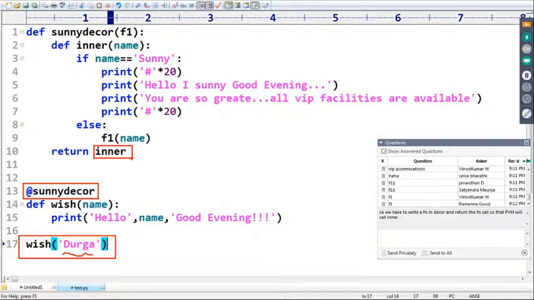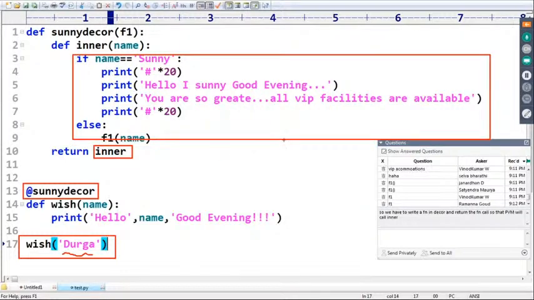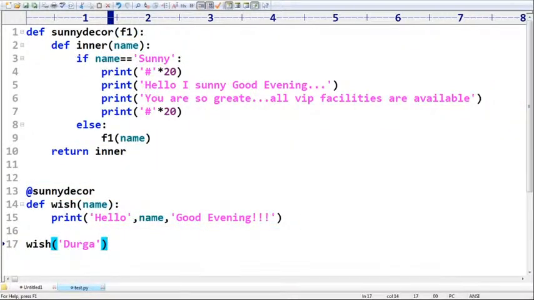What is that inner function doing? Okay, it is executing like this: if name is Sunny, print the special lines, else call the input function. What is the input function for this decorator? Wish only. Because of this, what is the output we are going to get?